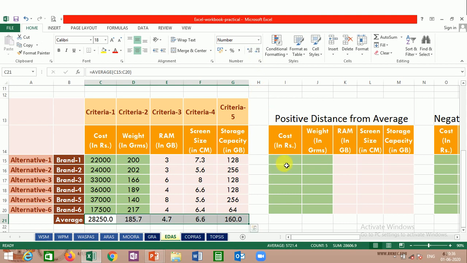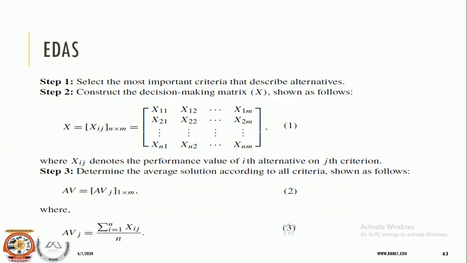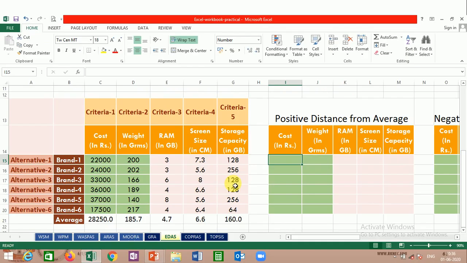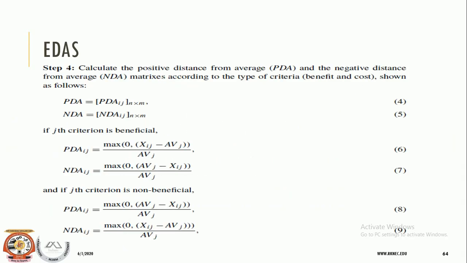If we want to reduce the decimal points, we can reduce them like this. Okay, now what is the second step? The first step is getting the alternatives and the decision criteria. We already had the decision matrix. Step 3 is to determine the average solution according to all criteria. Here we have calculated the average value. The next step in this algorithm is to get the positive distance.